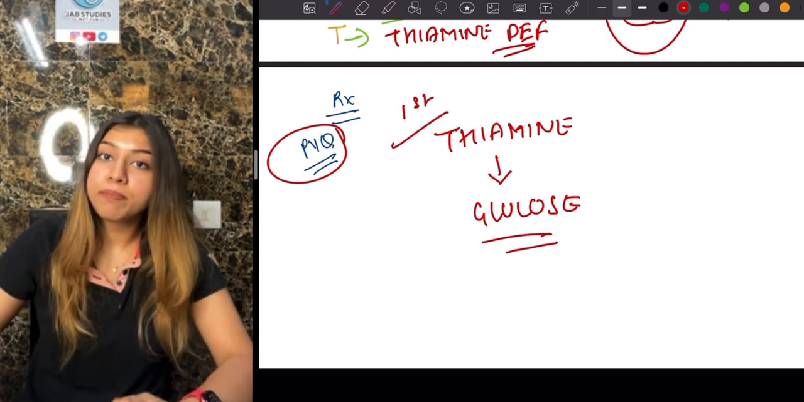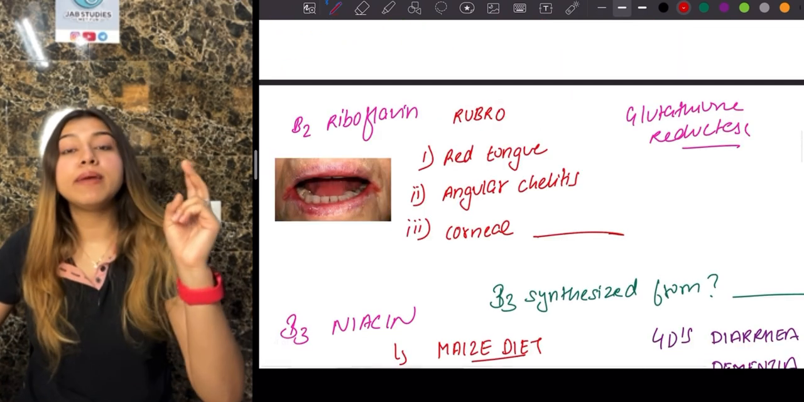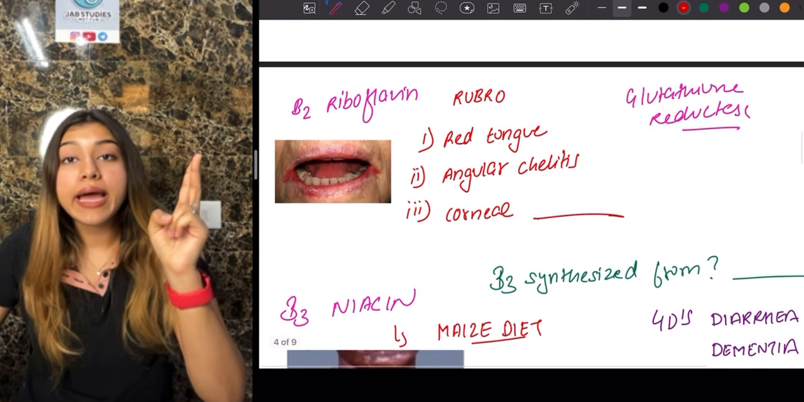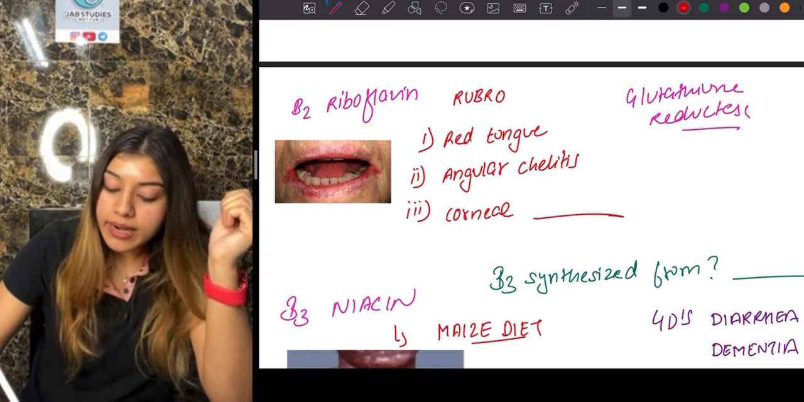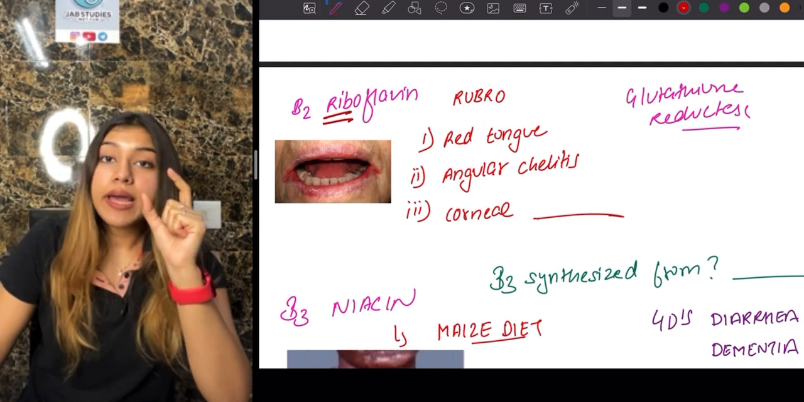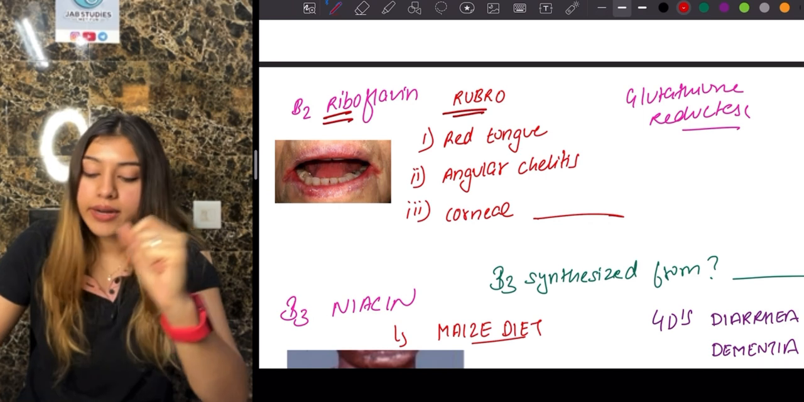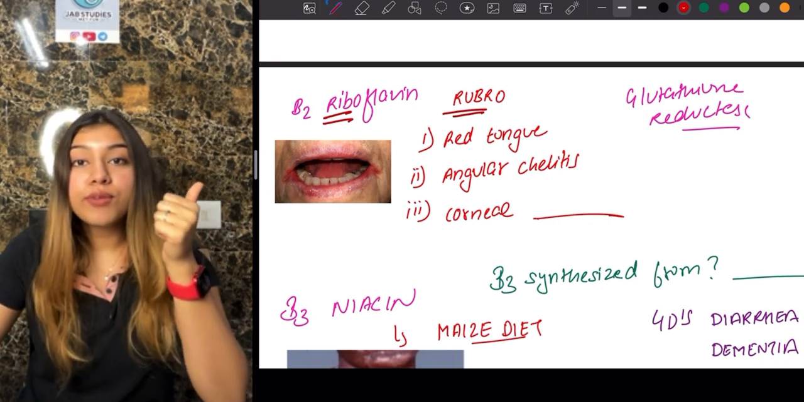Okay, this is a very important PYQ, don't mess this up. Okay, next guys, that is our vitamin B2, that is our riboflavin. Now with ribo, how am I going to remember every deficiency that it carries, guys? Ribo-rubro. Okay, means it has something to do with red color, right? So what are the different deficiencies, guys?